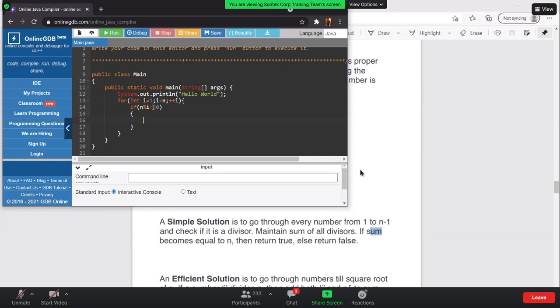Yep, we can start from 2 as well, because 1 is common for all. But is there a way you can optimize more?